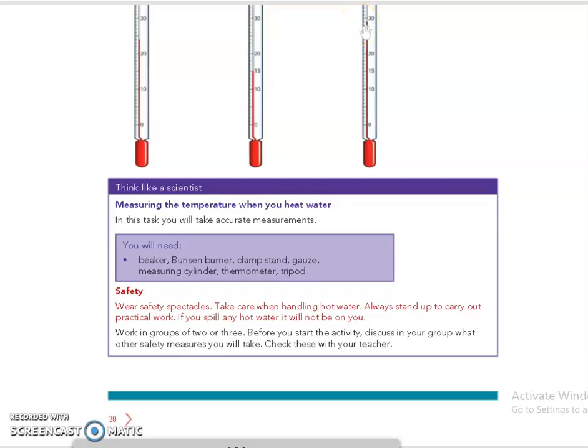Volume is measured in meter cube or centimeter cube. Temperature is measured in degrees Celsius or Kelvin or Fahrenheit. What we have studied is in degrees Celsius.